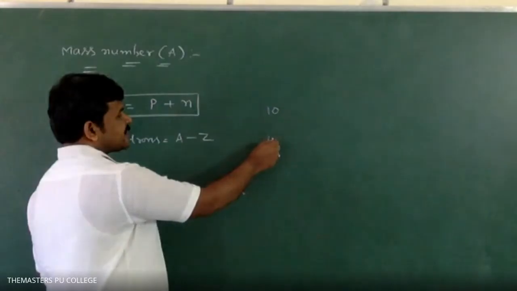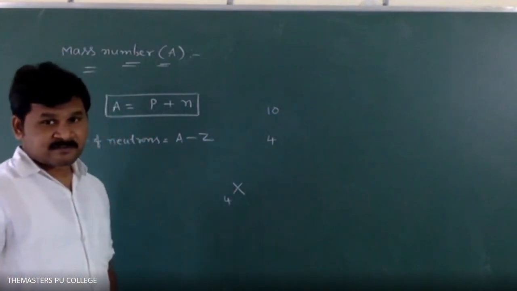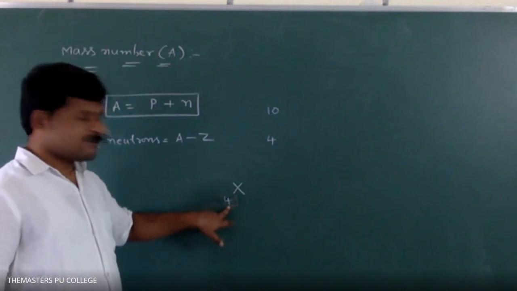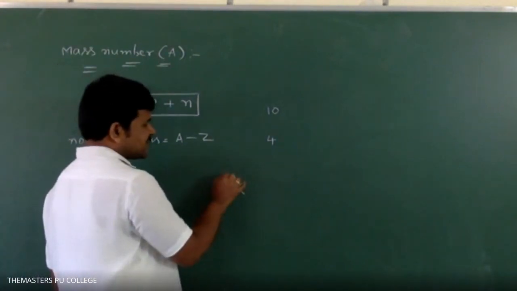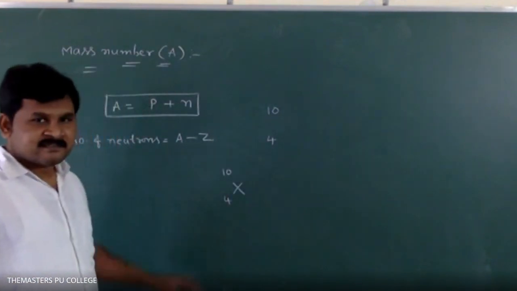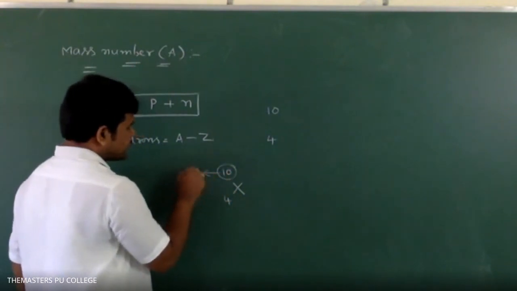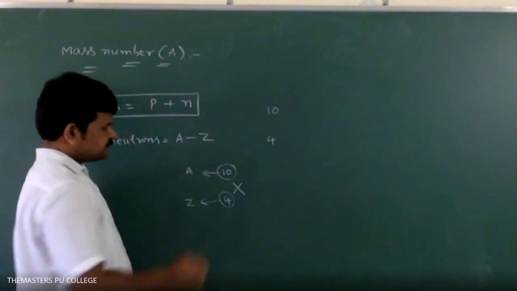Very good. So always we have to write atomic number in the subscript part. Subscript part means down. So here I wrote that this 4 is equal to atomic number. Here, left side or right side, if you write like this, then it indicates mass number. This is the A value and this is the Z value.